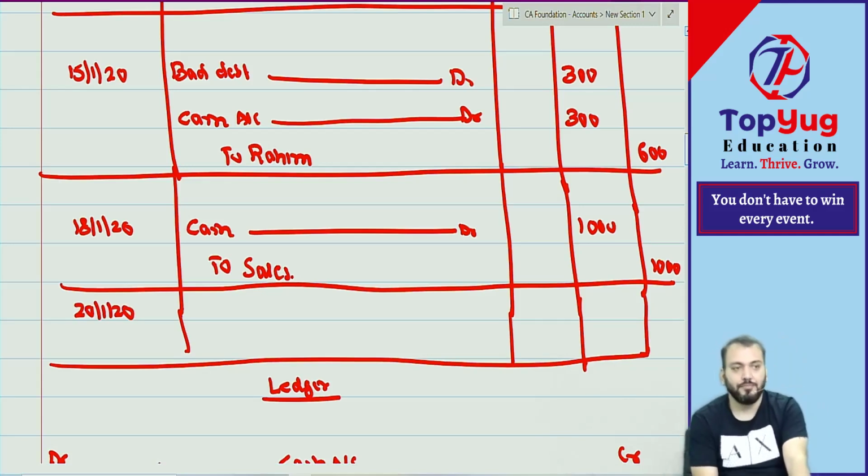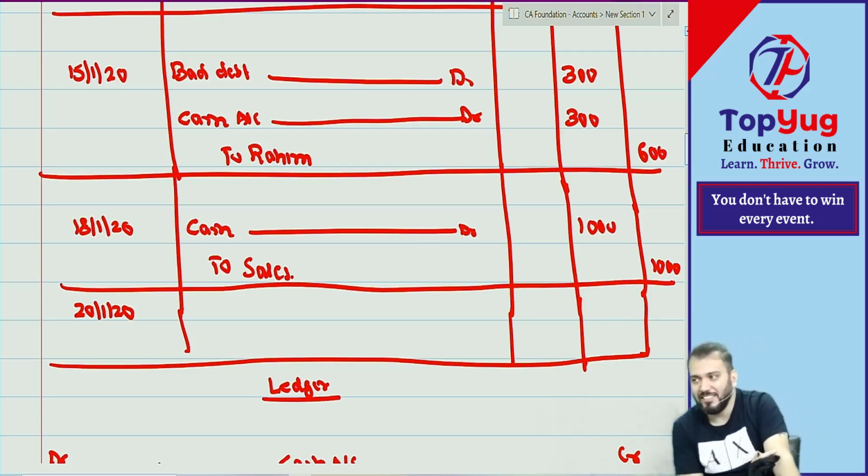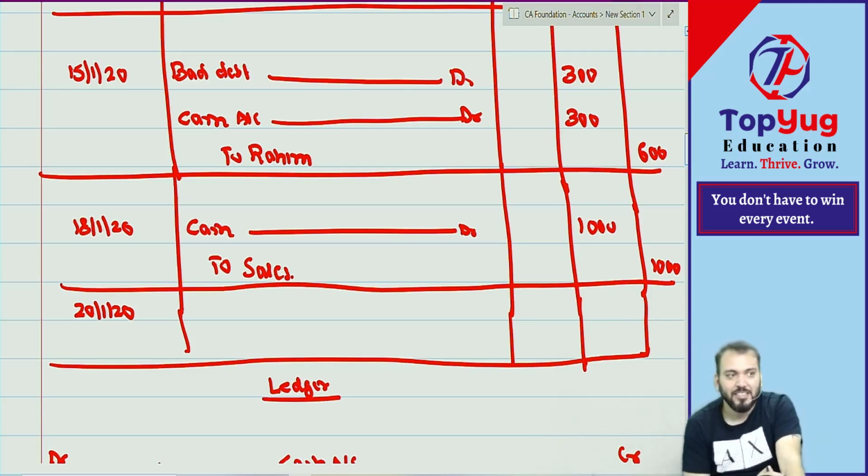What journal entry? You are paying to whom? Is Anand a debtor or creditor? Is the creditor increasing or decreasing?